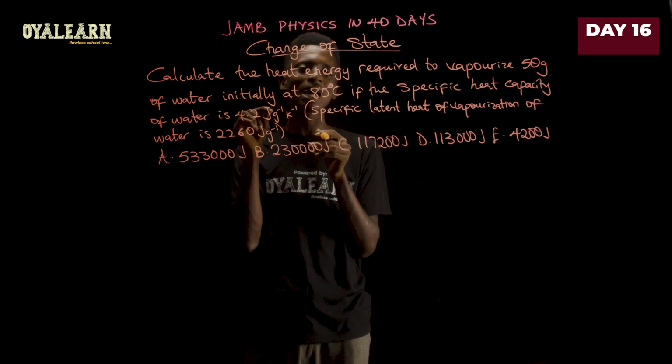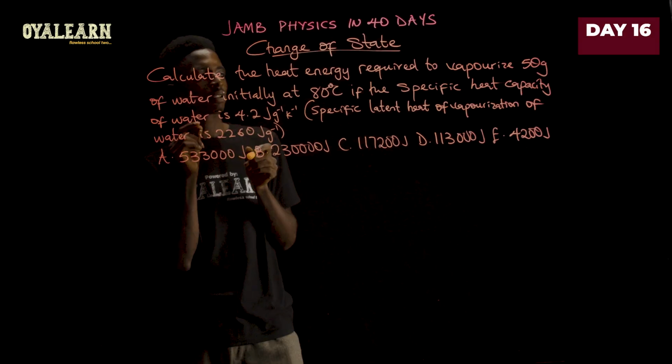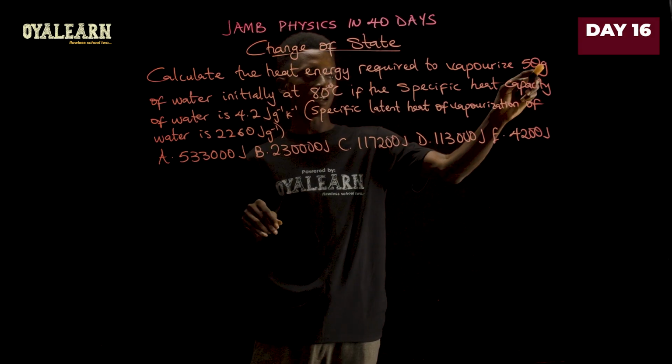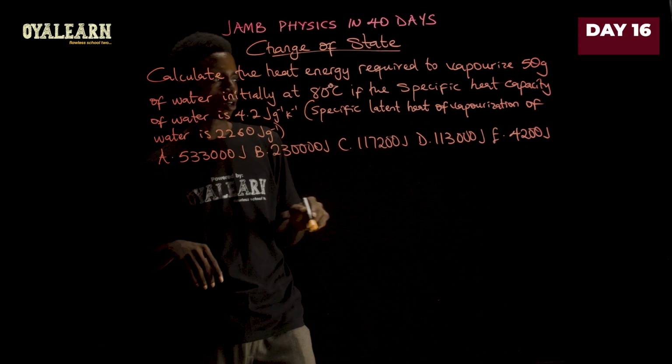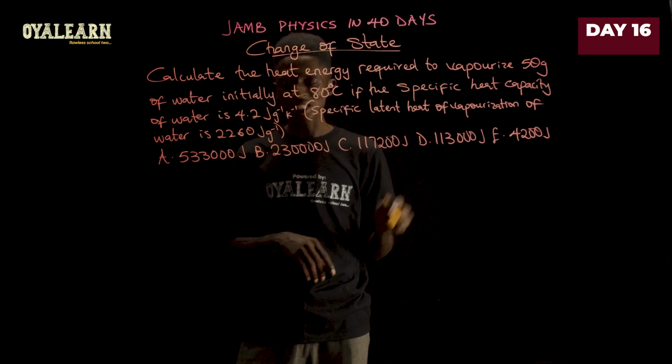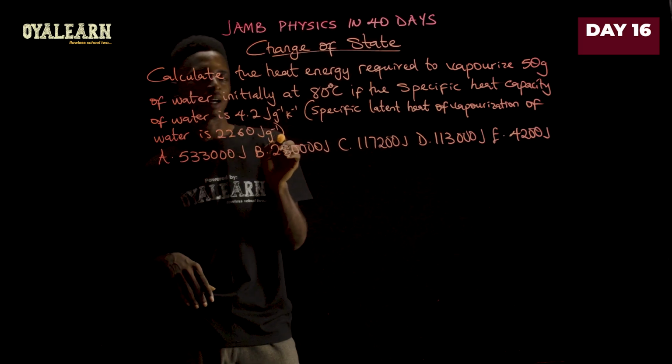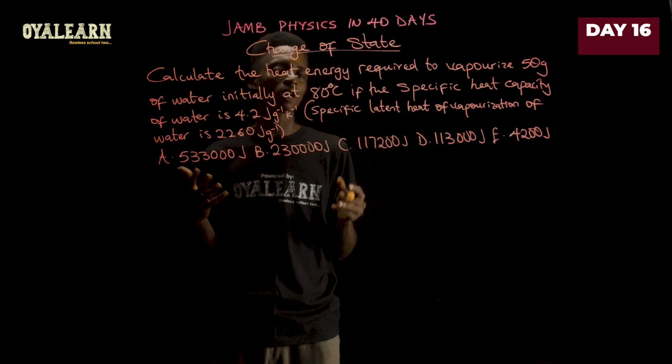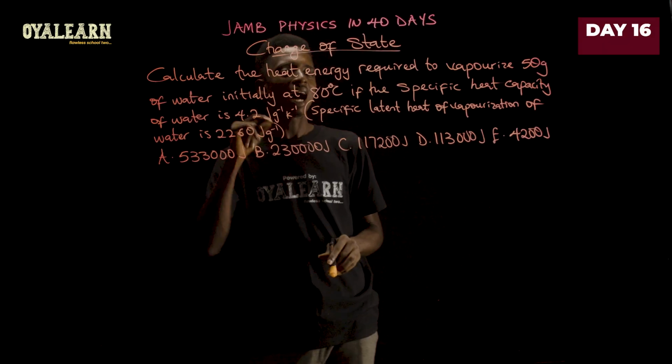Now, there is a helpful tip that you can use to solve questions like this. You have to consider the unit you are given. The mass of water is given in grams, the specific heat capacity of water is in joules per gram per Kelvin, and the latent heat of vaporization is also in joules per gram. So you can easily work in grams in this case.